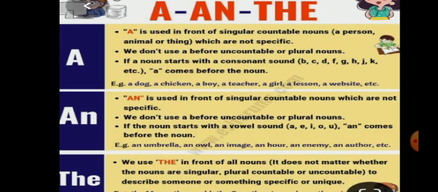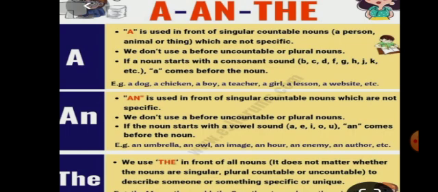For example, an umbrella, an owl, an image, an ox, an enemy, an author, etc. All these words start with a vowel sound, so we use an. Normally we consider A and an as one. So before one thing we use A or an, and we can't use them before a plural noun or an uncountable noun.